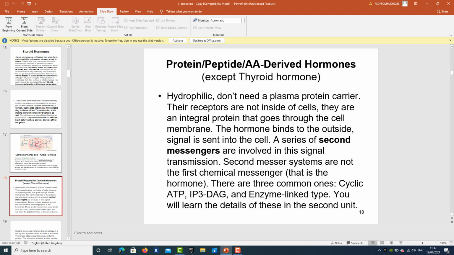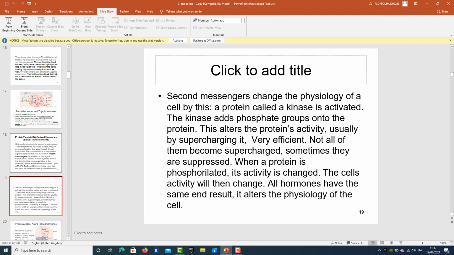Now, the second messengers change the physiology of a cell through a protein called a kinase, which is activated. The kinase adds phosphate groups onto the protein, and this alters the protein's activity, usually by supercharging it. It is very efficient. Not all of them become supercharged; sometimes they are suppressed. When a protein is phosphorylated, its activity is changed. The cell's activity will then change. All the hormones have the same end result: it alters the physiology of the cell.